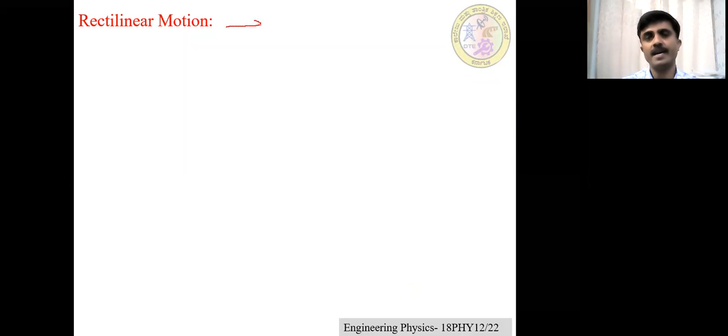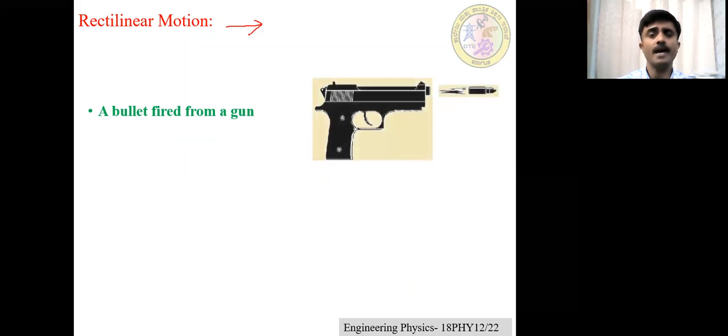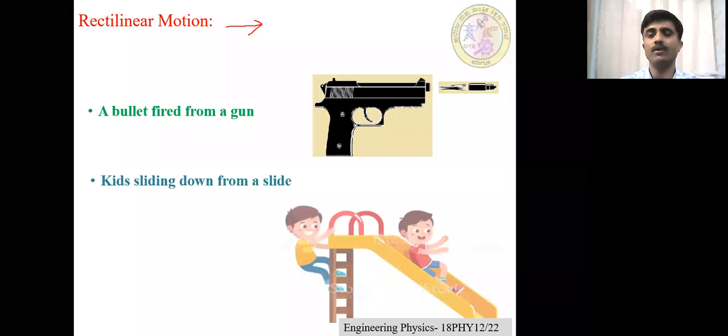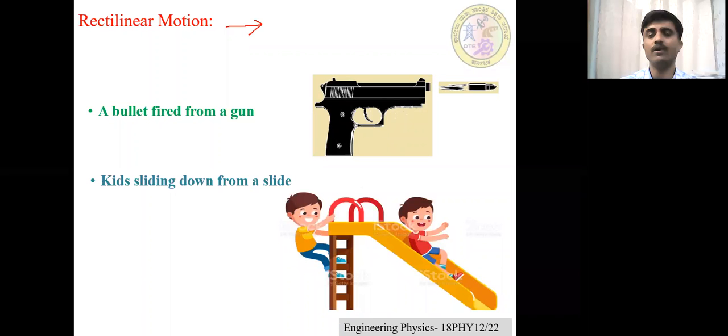For example, a bullet fired from a gun, or kids sliding down from the slide. Similarly, the motion of vehicles on a straight road, and the motion of a train on a straight track. These are examples of rectilinear motion.